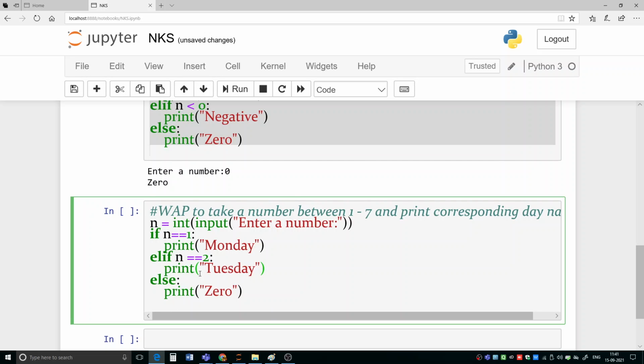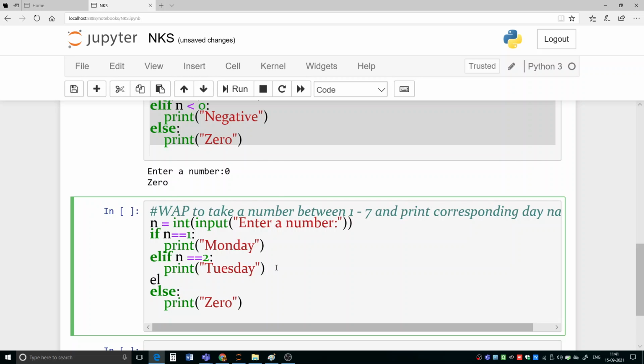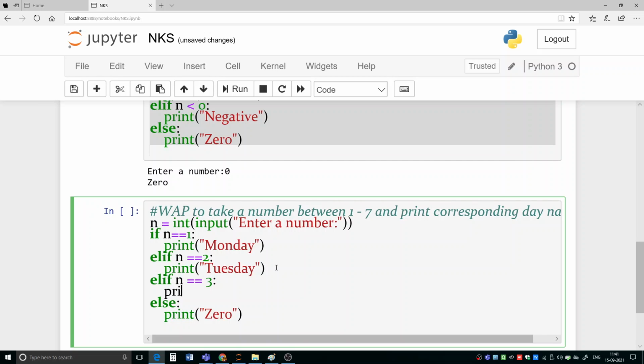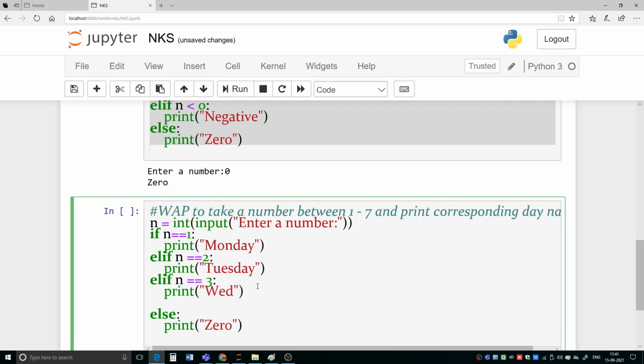And then what you can do, here let me write if n equal to 3, then print this is Wednesday. Let me write in short. Then elif n equal to 4, then print fourth day is suppose Thursday.